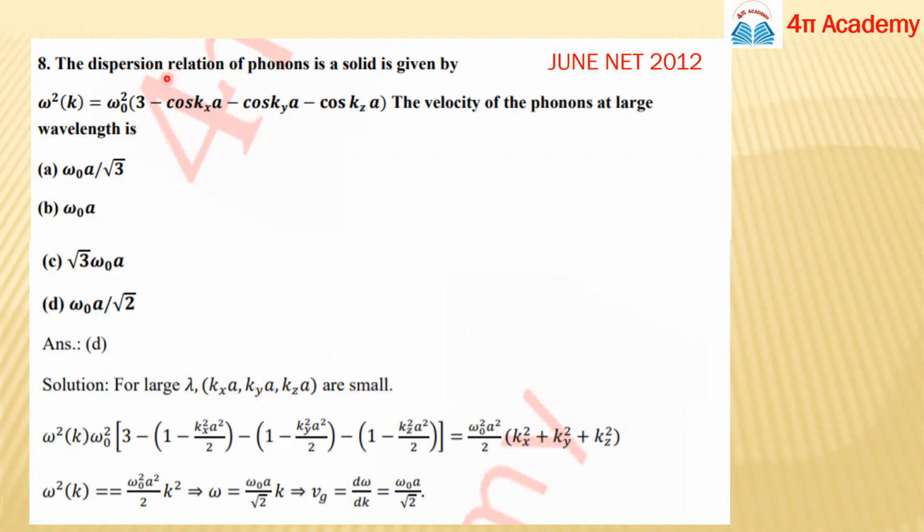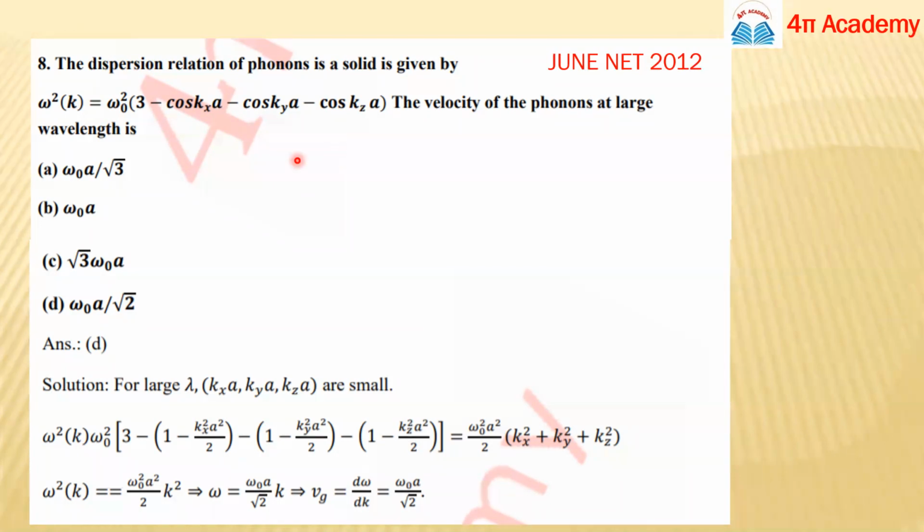So if you have cos theta, and theta is very, very small, what would be the formula of cos theta? The expression of cos theta is 1 minus theta square upon factorial 2 plus theta to the power 4 upon factorial 4. You know, na?